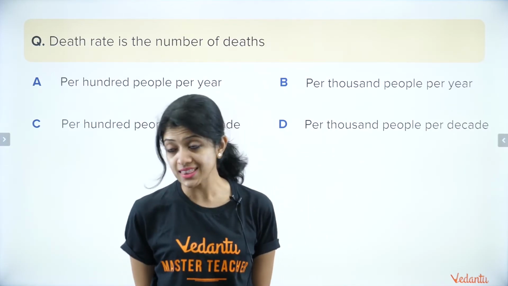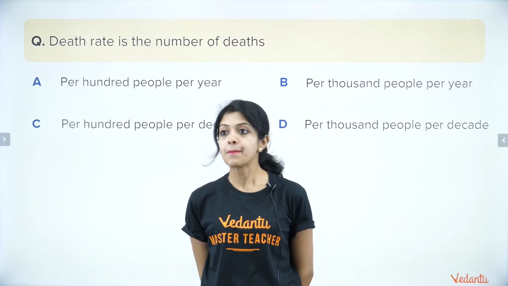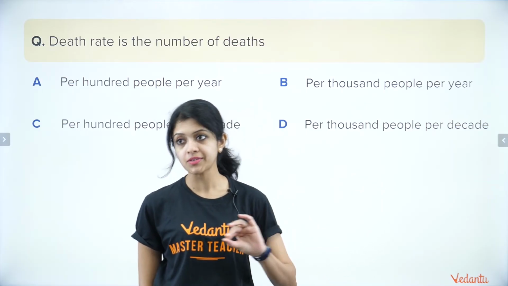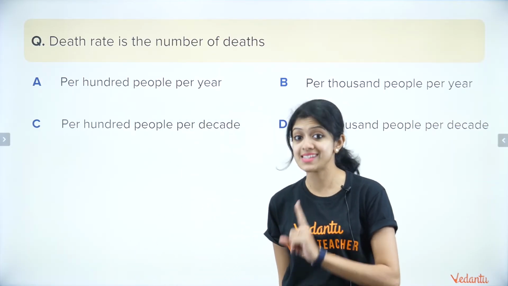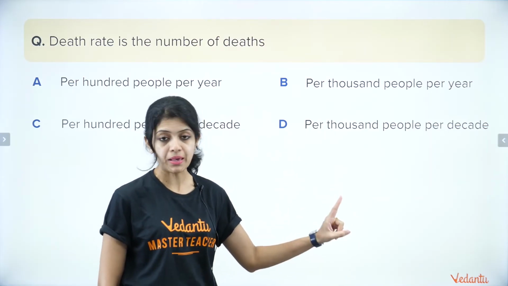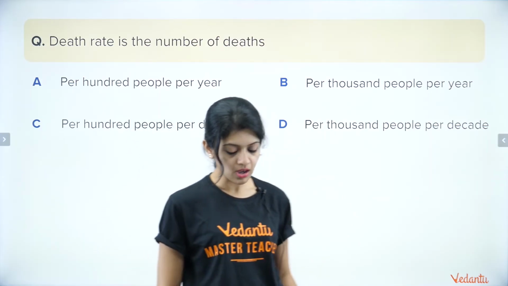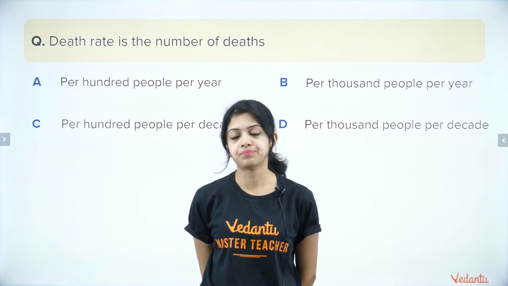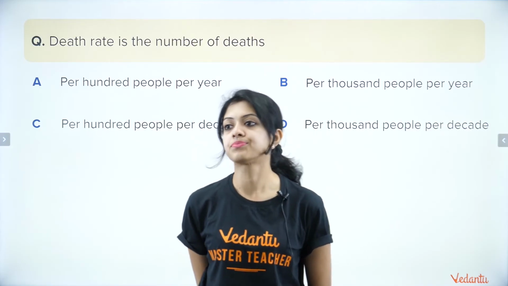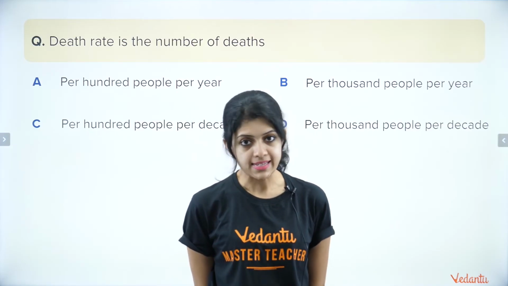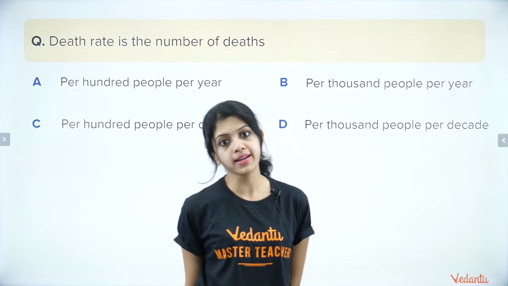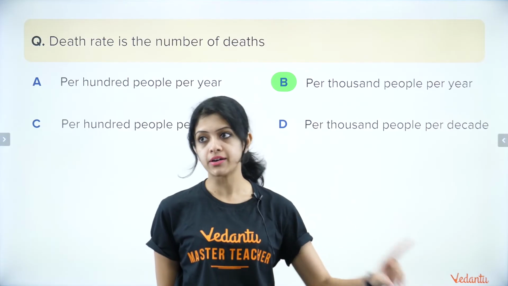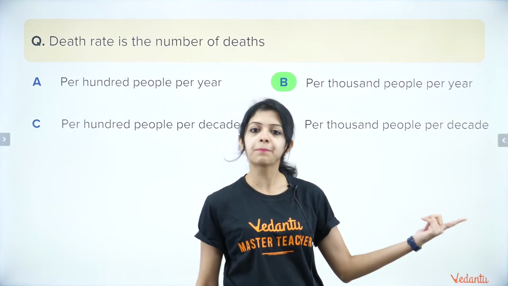Okay, next one. Death rate is the number of deaths per 100 people per year, per 1,000 people per year, per 100 people per decade, or per 1,000 people per decade. What is a decade? 10 years, right? Deca. So what is the answer? Your time ends in 3, 2, 1 and go. The answer is per 1,000 people per year. The number of deaths per 1,000 people per year.